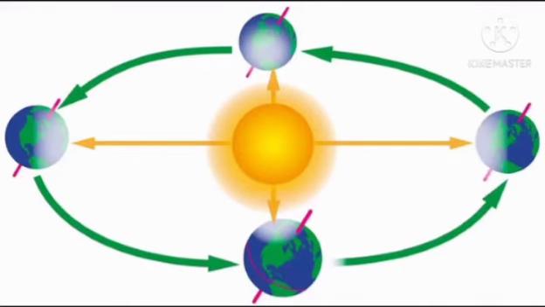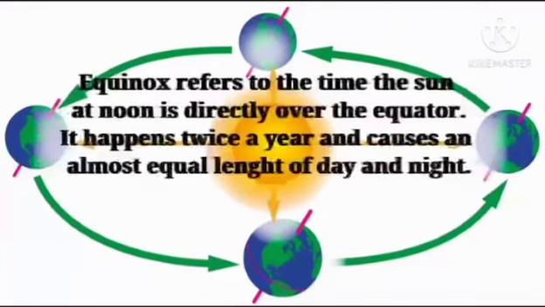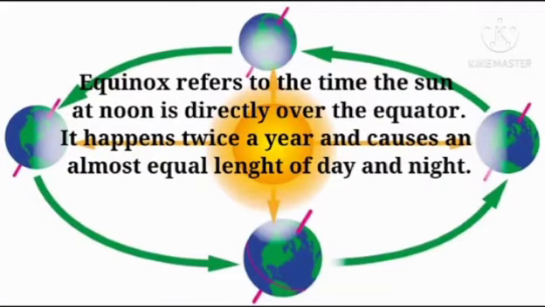As we come to the fourth position, on 22nd December, the southern hemisphere is facing the Sun, and the vertical rays of the Sun fall on the Tropic of Capricorn. This is the time the northern hemisphere experiences the winter solstice. The first and third positions are referred to as equinoxes because there is equal day and night. Equinox refers to the time when the Sun at noon is directly over the equator. It happens twice a year and causes an almost equal length of day and night.